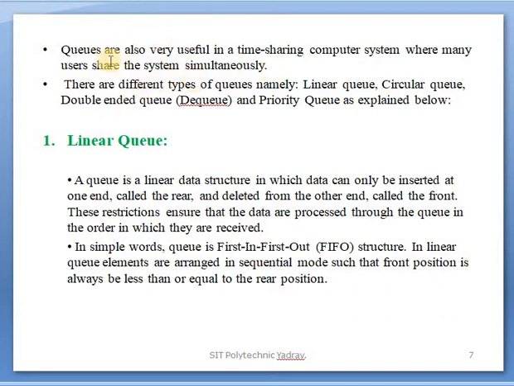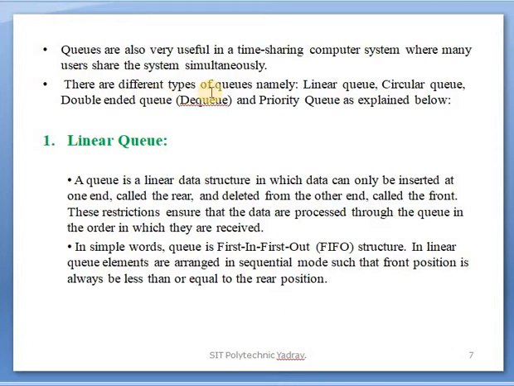At that time queue is used, because in arranging the queue, whichever system we support first is executed first, after that the next system is executed. That is how queue is defined through time sharing. So in the computer system also queue is used.